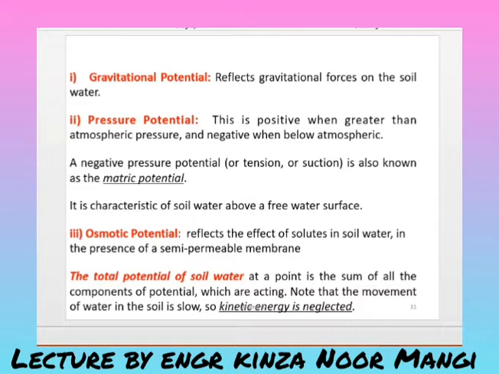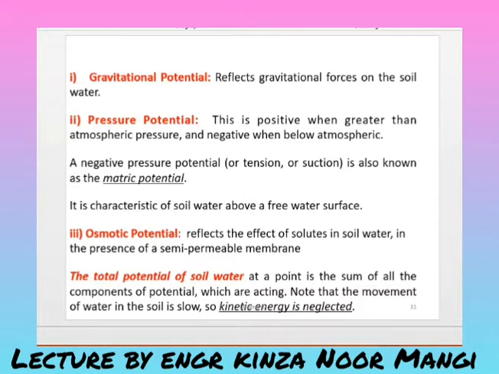The atmospheric pressure is about 14.69 lbs per square inch, so if it is greater than 14.69 lb per square inch, then it would be positive. If lesser than that, then that would be negative pressure.